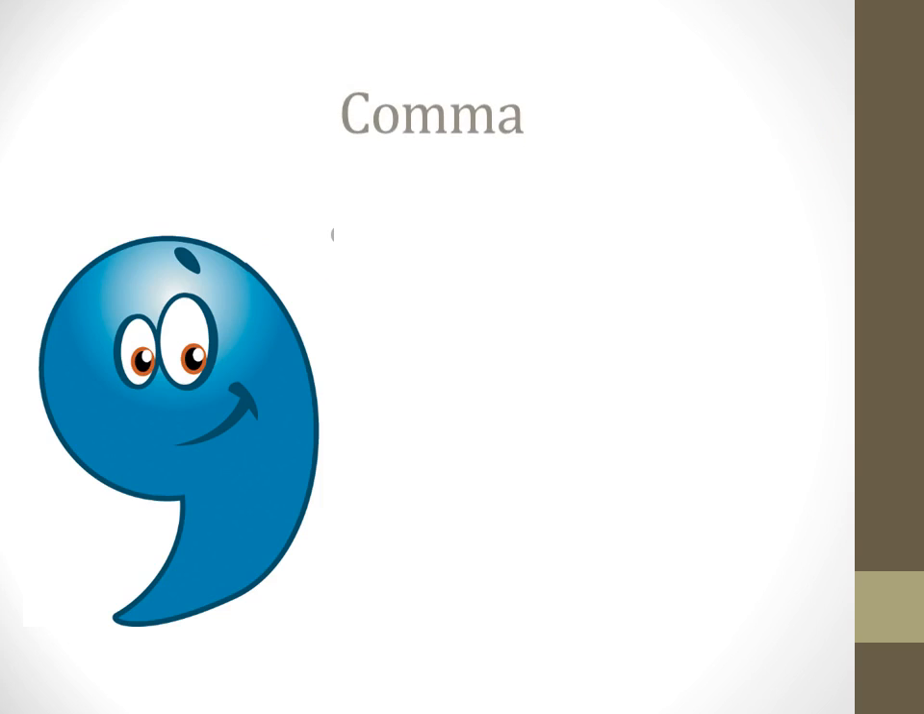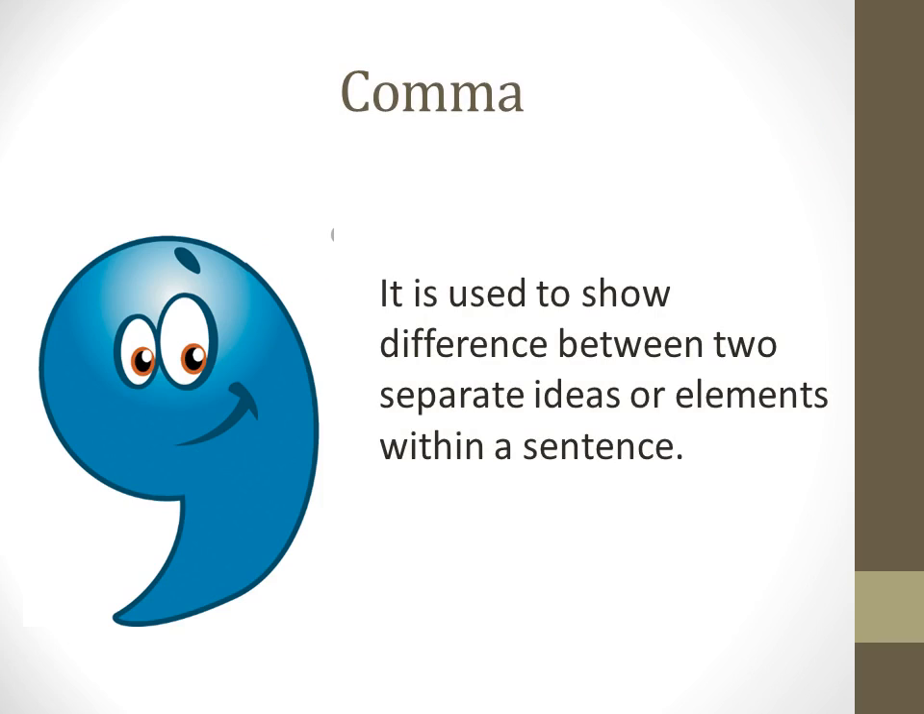Next is comma. It is used to show difference between two separate ideas or elements within a sentence. When we talk about two elements or two ideas, then we can separate them with a comma. Similar to apostrophe, the apostrophe is used at the top and the comma is used at the bottom of the sentence.